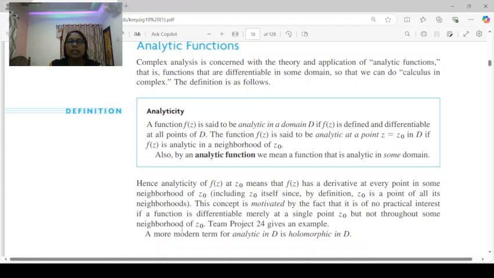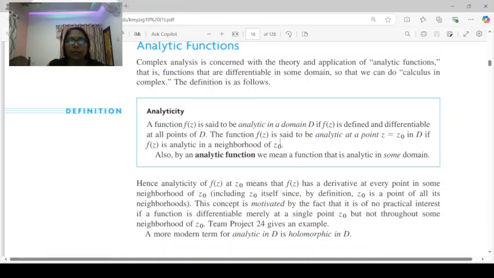That is, f of z equal to u of xy plus i into v of xy is the main format of an analytic function. So a function f of z is said to be analytic in a domain D if f of z is defined and differentiable at all points of D. The function f of z is said to be analytic at a point z equal to z0 in D if f of z is analytic in a neighborhood of z0.